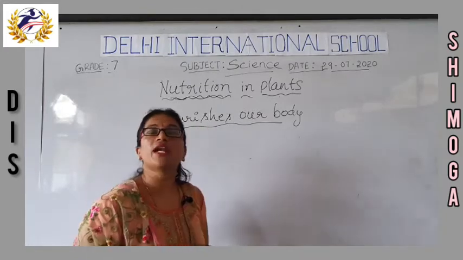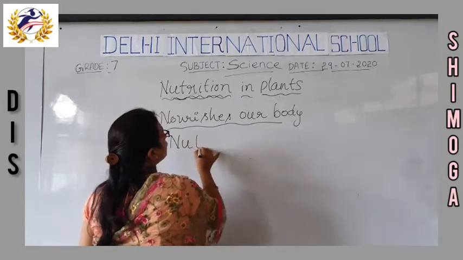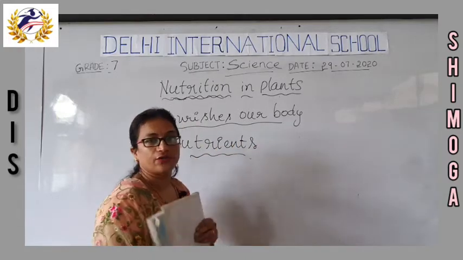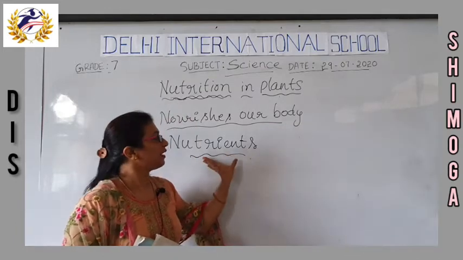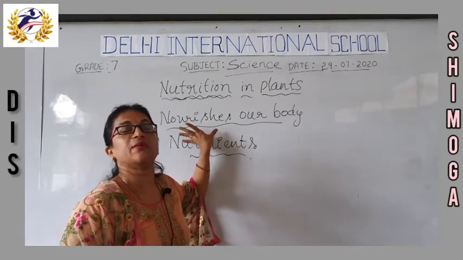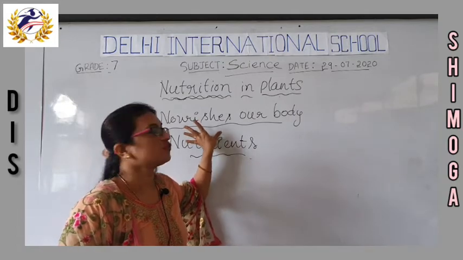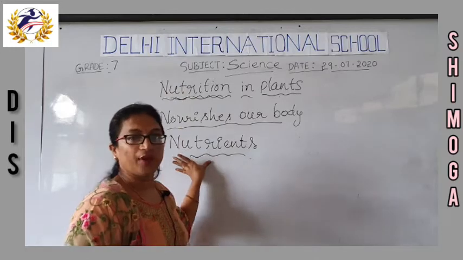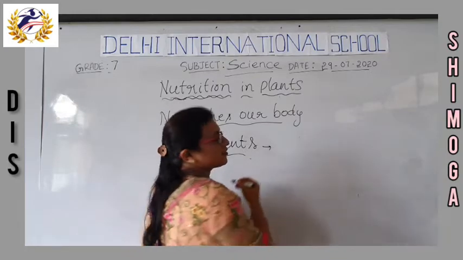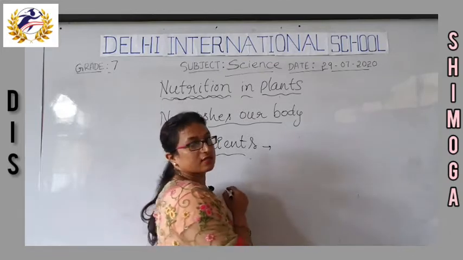So which are the components of food? The components of food are called nutrients. The mode of intake of food which helps to nourish the body, repair the tissues and build the building blocks of our body is called nutrition, and the components of food which help to nourish our body are called nutrients. Then which are all those nutrients?